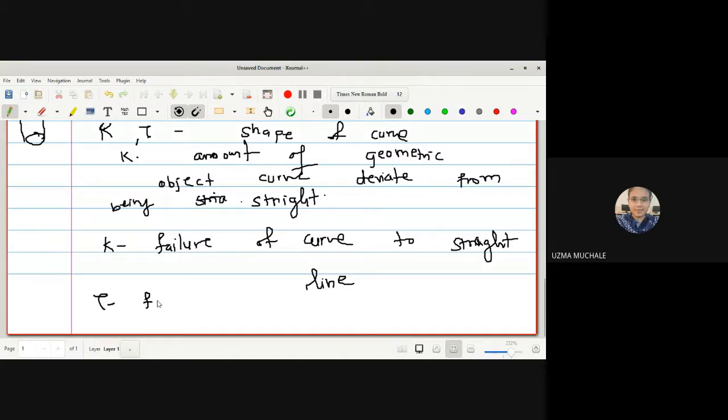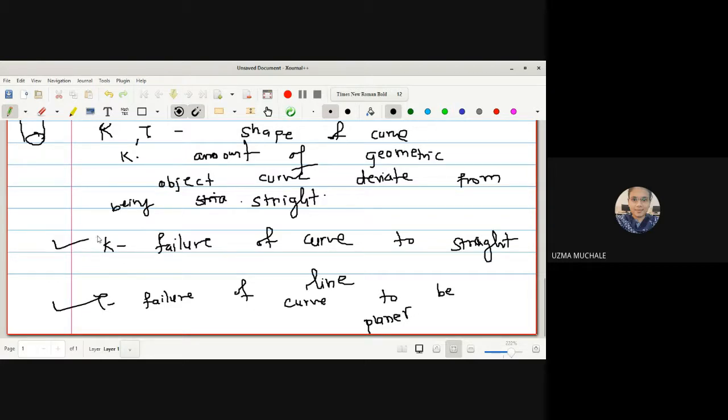Torsion measures the failure of the curve to be planar. That means to lie in the same plane. So if the curve is going into some other plane, the torsion will give you the failure of the curve to be planar. That means it will not stay in one plane, it may go to another plane. That will be explained by torsion.